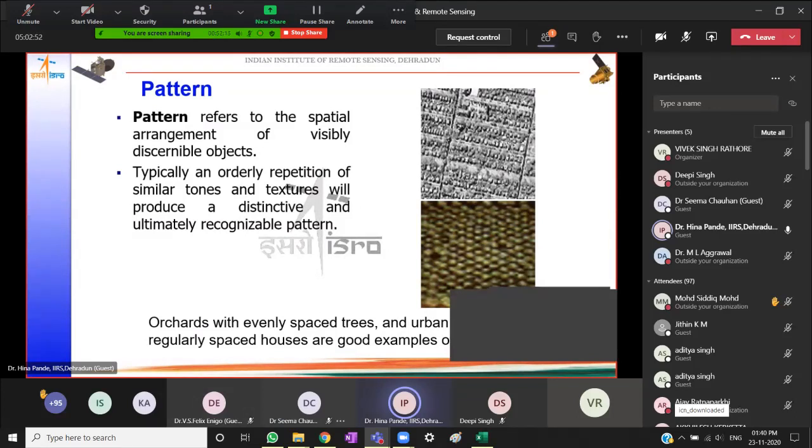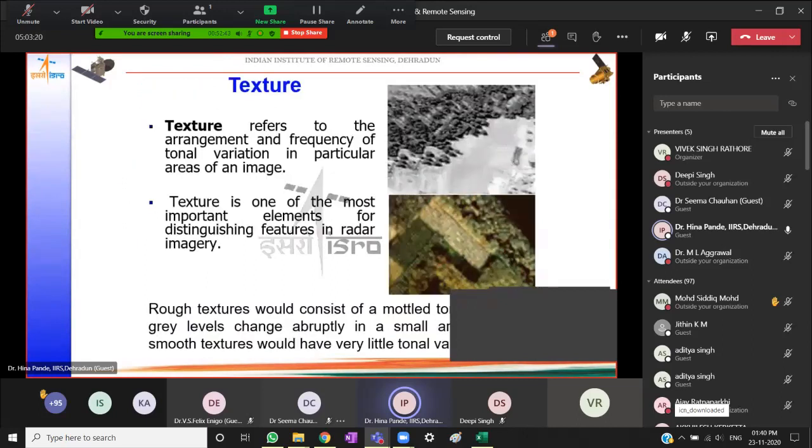In orchards, we will expect to see a pattern because it is a man-made feature, with trees planted in rows, and those rows and that pattern will be visible, and because they are evenly spaced, trees will be visible on the image. Whereas a forest is a naturally growing entity and hence it would probably not follow any fixed pattern like the man-made feature of an orchard.